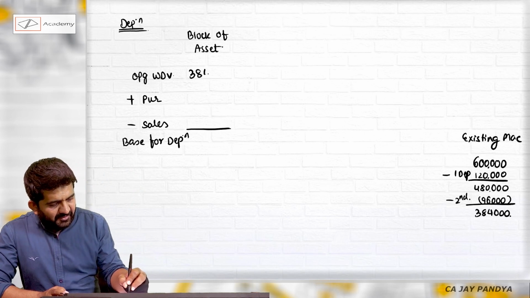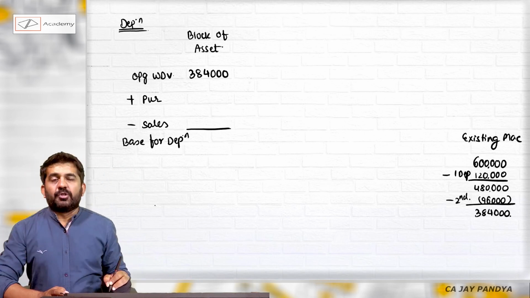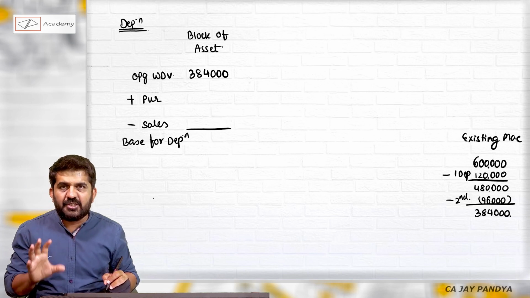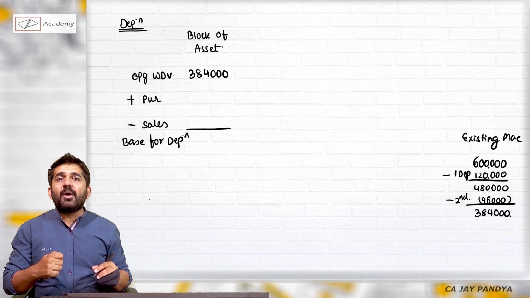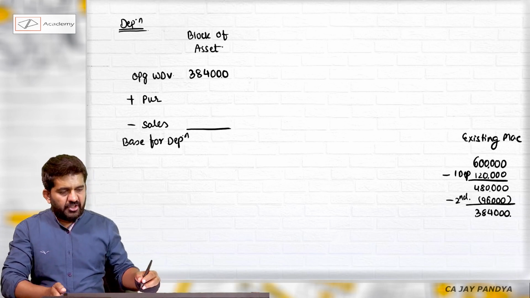Opening WDV will be 3,84,000. 2 years have passed. As far as this machine is concerned, my WDV is 3,84,000. See how I will be finding out my additional depreciation.